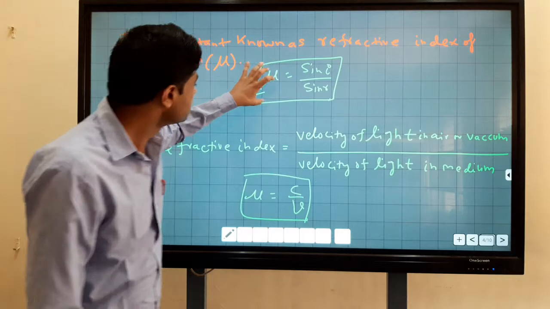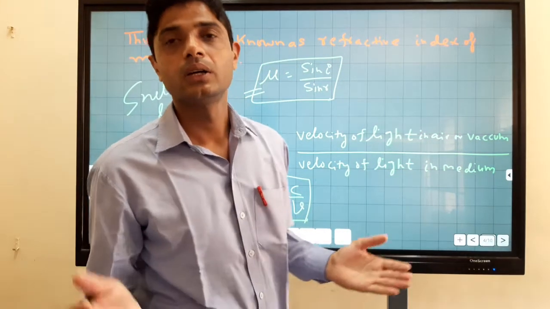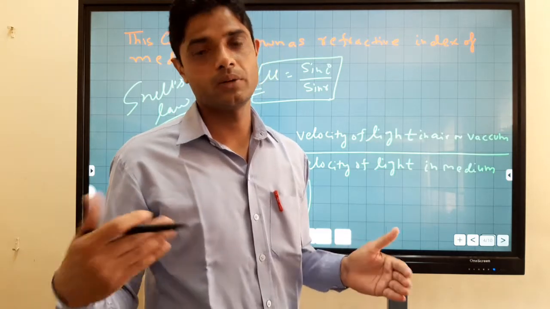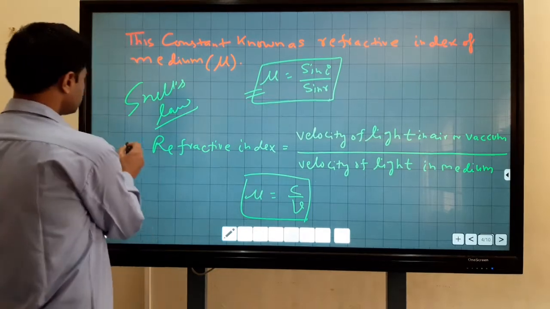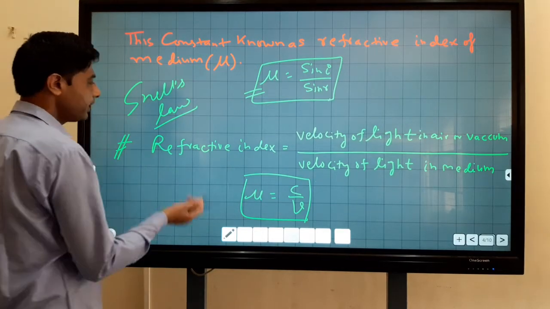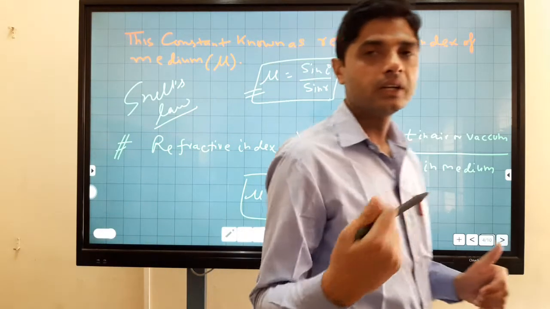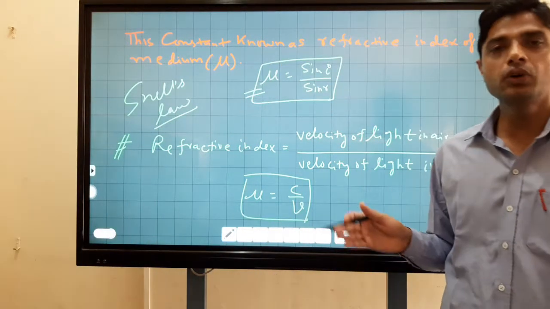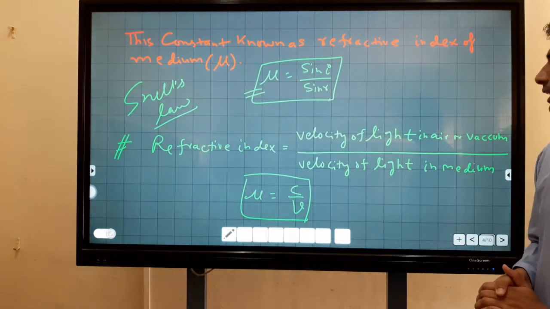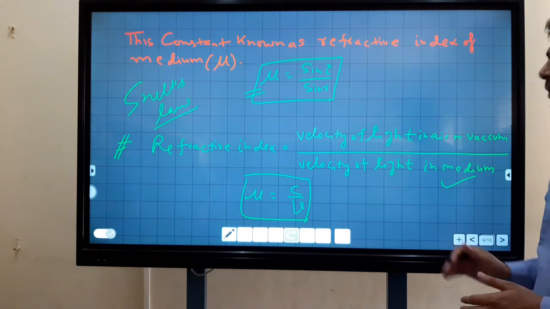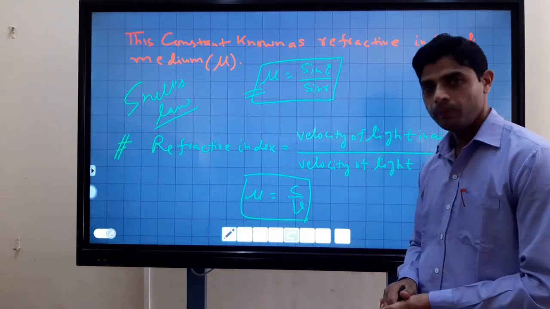Due to this refractive index, the speed of light changes from one medium to another medium. We can also define the refractive index in a second form. Refractive index is equal to the ratio of the speed of light in air to the speed of light in the given medium. It means mu equals c upon v.